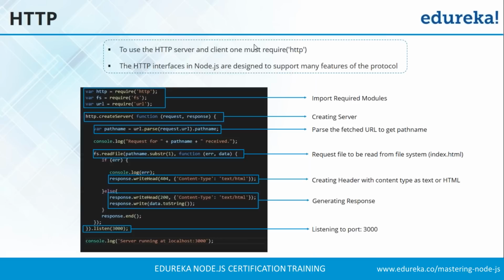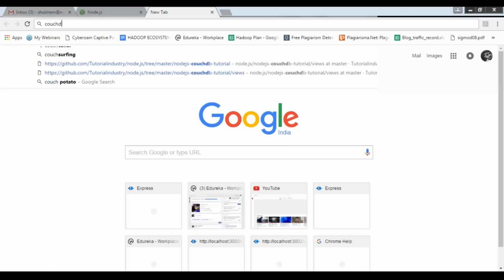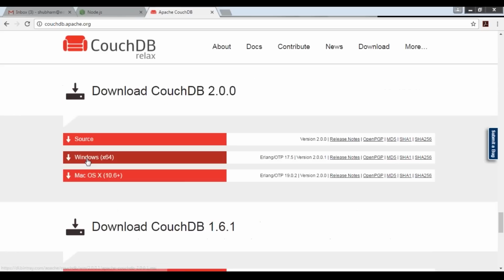Okay guys, so now let us move to the interesting part of our session, that is hands-on. In this demo, you will be clear how to use the modules that we just discussed. We are going to use CouchDB, so we should first install CouchDB on our system. We'll go to the CouchDB website, download it for Windows, and then install this file. Now I have installed CouchDB on my system.